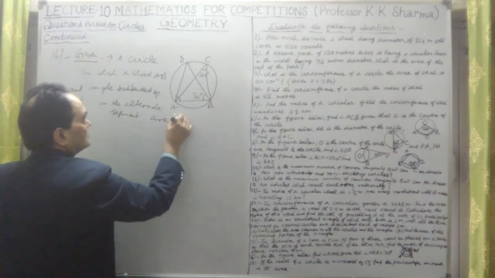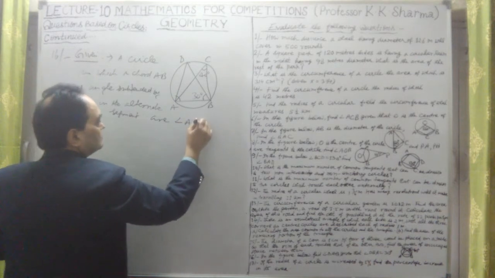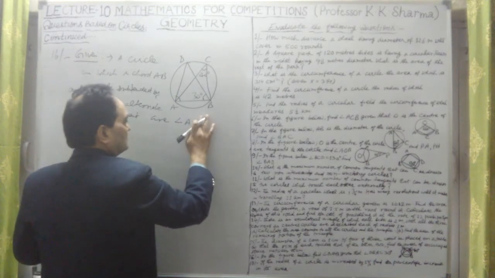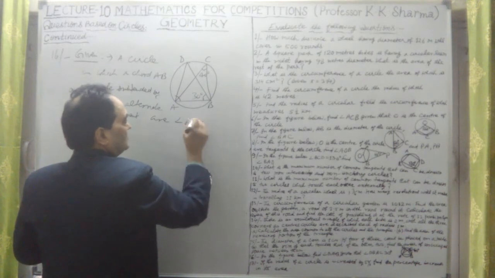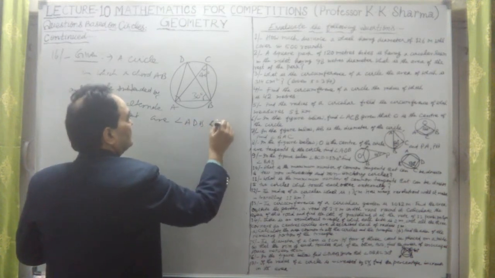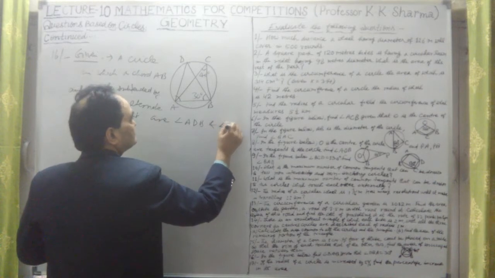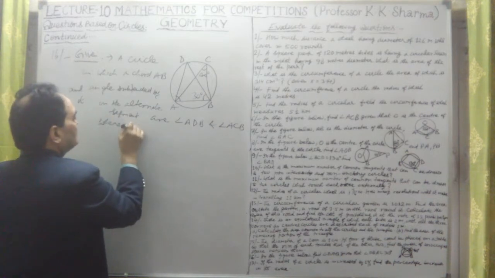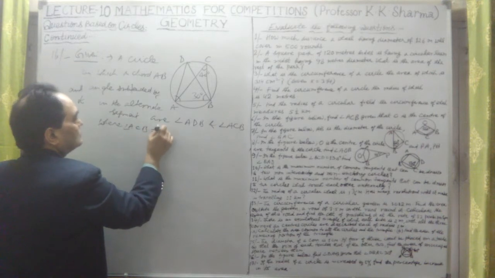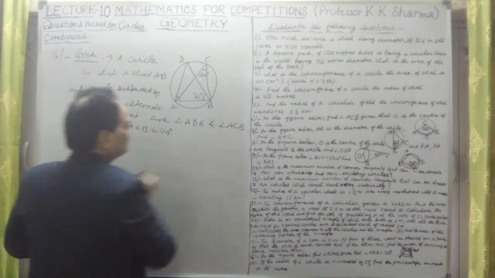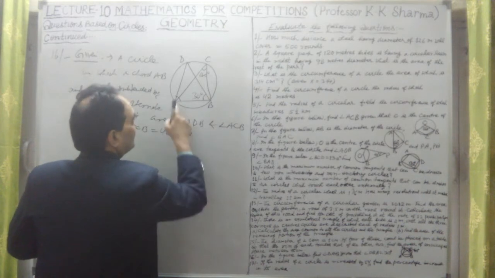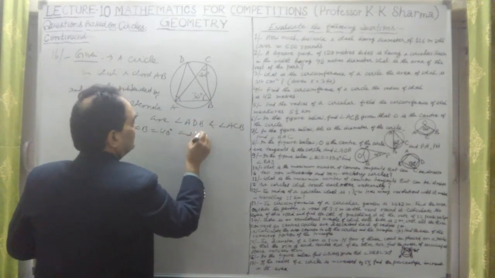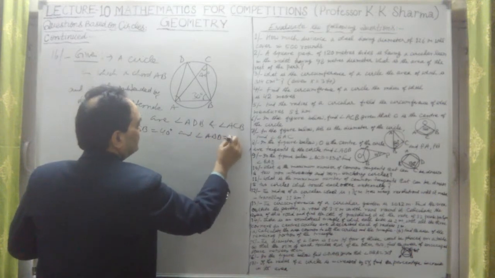are angle ADB and angle ACB, where angle ACB is equal to 40 degree, and angle DBA or ABD, angle ABD, is given to us as 30 degree.